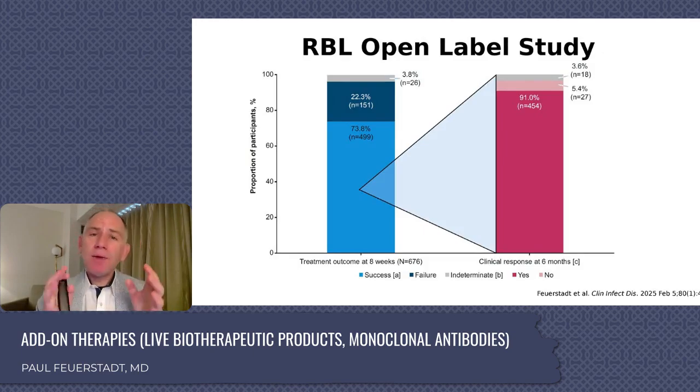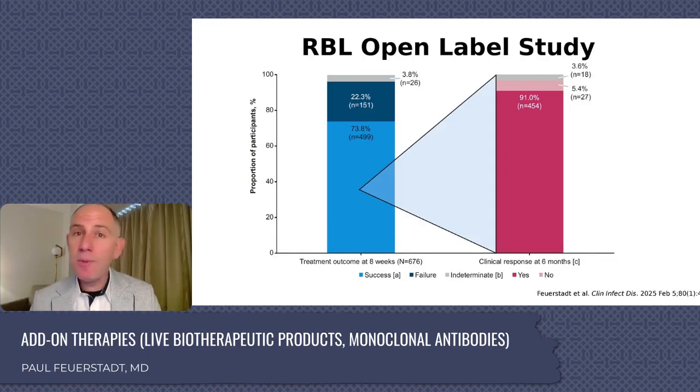Let's now talk about data from this year. The largest open label study, the largest study considering microbiota restoration therapy, was published in Clinical Infectious Disease earlier this year. It looked at 676 individuals with at least one recurrence of C. difficile infection. The beauty of this trial was that it included a lot of the groups that we've asked questions about today.